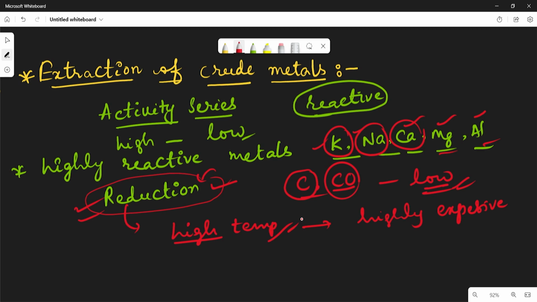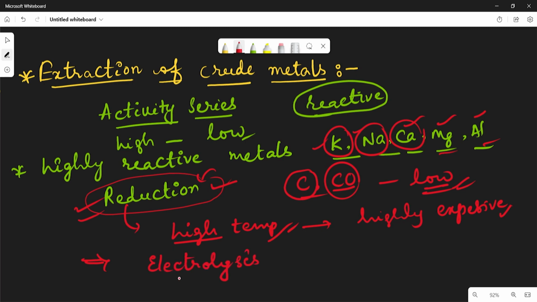If more temperature is required, the cost is too high, which leads to a more expensive method. So to make this process easier, there is an alternative method, that is called electrolysis.